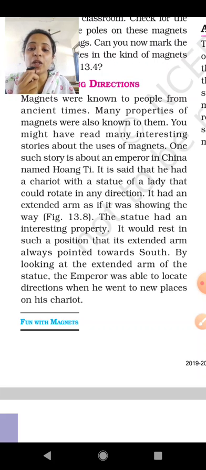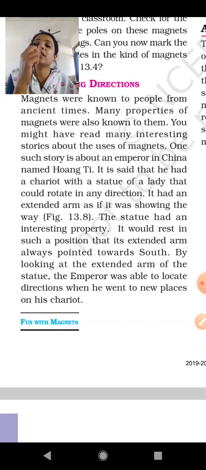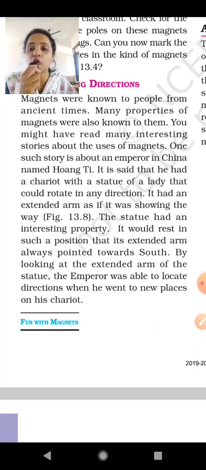It would rest in such a position that the extended arm always pointed towards the south. The statue always rested in the south direction. By looking at the extended arm of the statue, the emperor was able to locate the direction when he went to a new place on his chariot. This extended arm of the statue lady was very helpful for the emperor to visit a new place.